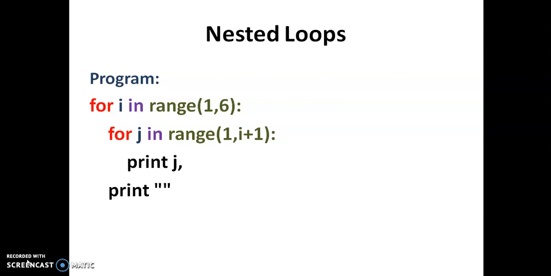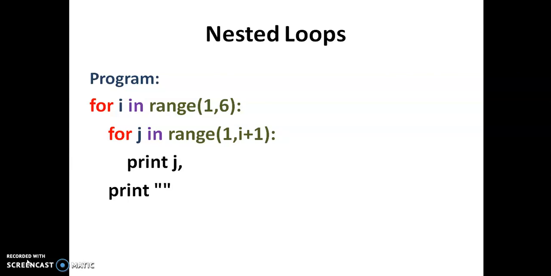The J loop repeats for 2 times, that is 1 to 2, so only one time. Whenever it reaches the 2, it skips the loop. Like this, it increments the number of iterations of the J loop based on the I variable. So it prints the J variable value. Every time, whatever value is in the J variable is printed.